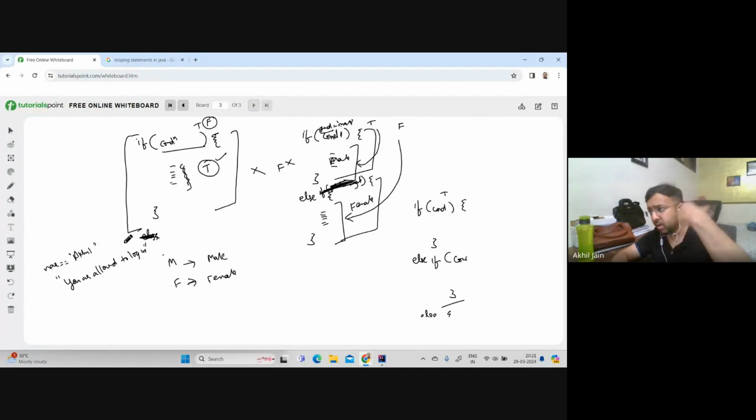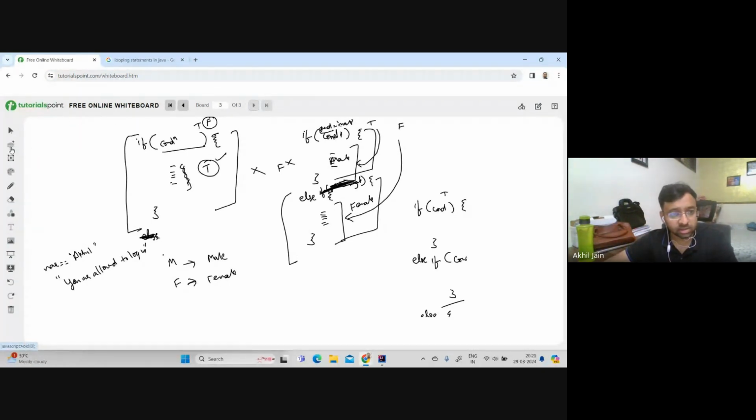If you have multiple conditions to be checked for a thing, then you will use if, else if, whatever is based on it. And if you want to have a case where everything fails, then you should have an else block also. This is what we have learned today: simply having an if block, simply having an if else block, or having if, else if blocks, and you can have as many else if blocks as you need.